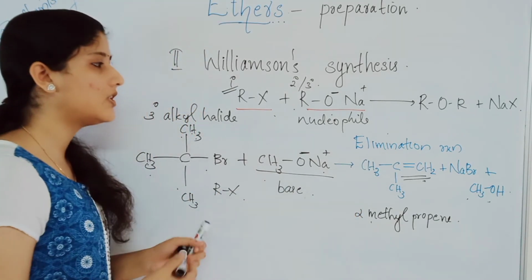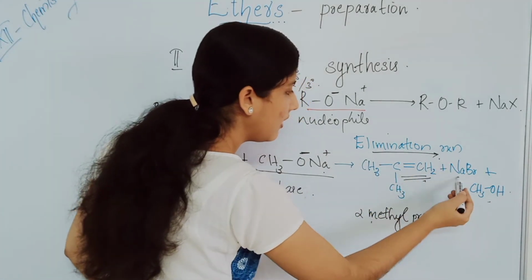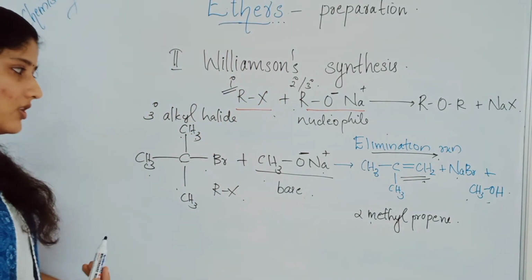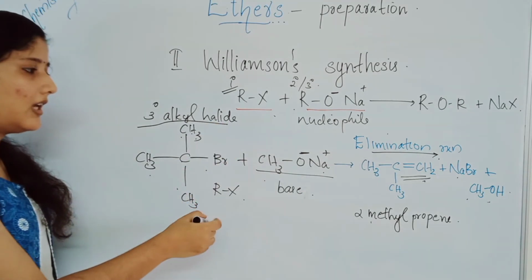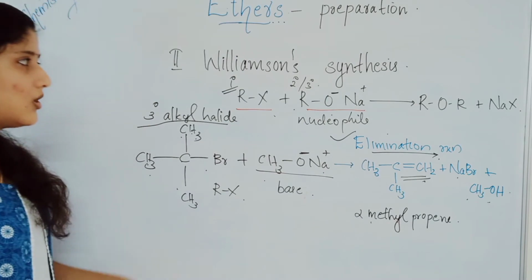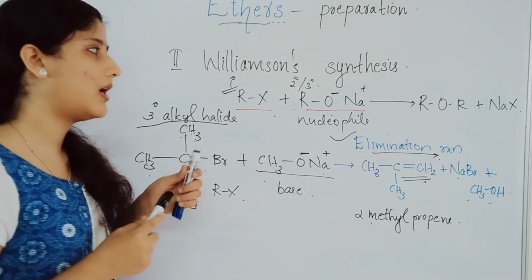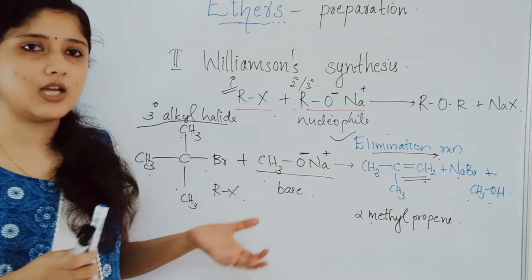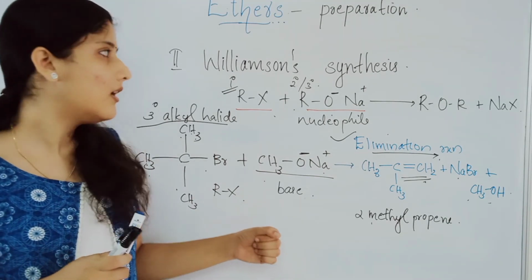Here an elimination reaction happens to give NaBr plus CH3OH. No need to study the mechanism of this reaction. So if we are taking a tertiary alkyl halide, we will get a double bond, and the elimination reaction happens here. So always in Williamson synthesis we should take the alkyl halide as the primary group and the corresponding alkoxide as tertiary or secondary, depending upon which ether we need to prepare.